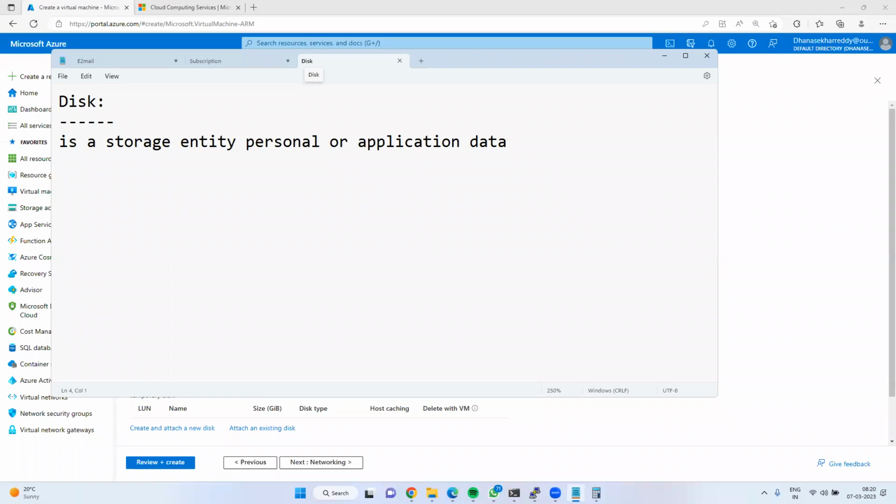There are two types of disk in the market. What are they? One is HDD, the other one is SSD. What is the full form of HDD? Hard disk drive. What about SSD? Solid state drive. Nowadays we are getting laptops with SSD disks, am I right? SSD laptops are high cost.